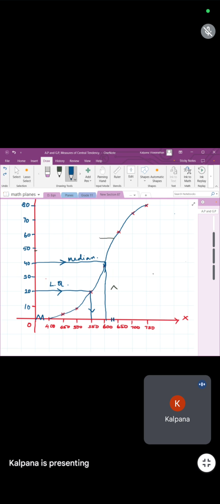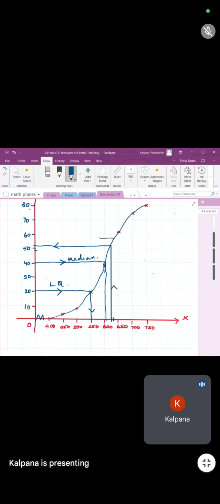I should take the midpoint of 600 and 650. Anybody else got? Ma'am, about 50. About 50, like 52 or 53. Okay. But 50 is not our answer. They're asking the number of workers earning more than 625.